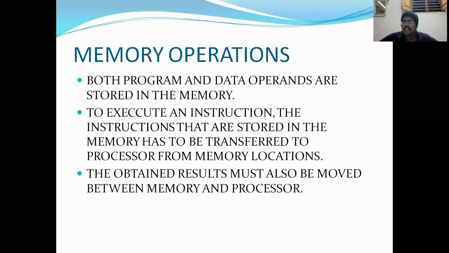Whenever the processor is trying to perform any operation on the operands, the operand should come from the memory. Then only the processor will perform the desired operation, either addition, subtraction, multiplication, or division. Whenever the operation is completed, we get some output. The output value also should be moved into the memory. So that is the memory operation. The obtained results must also be moved between the memory and the processor. The results we get will be moved from the processor to memory. So those are the memory operations.